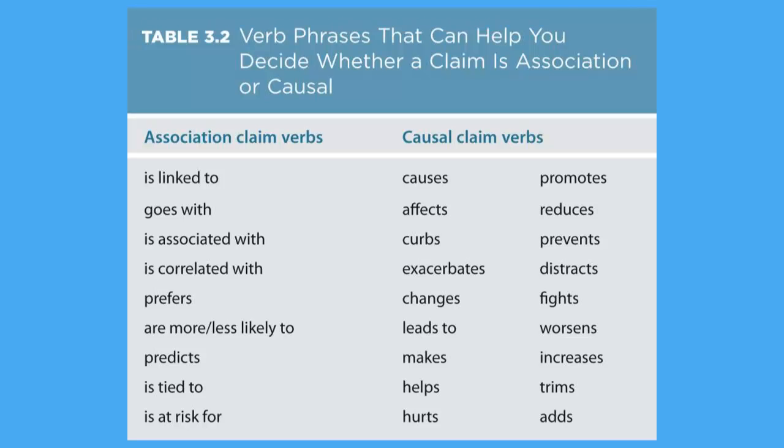We've met, hopefully, those three criteria that I just talked about. So then we can say variable A causes variable B, it affects variable B, curbs, exacerbates, changes, and so on and so forth. So again, association claims are just a relationship between two variables. Causal claims are taking it a step further, saying that we've met those three causal criteria. We have covariation, we have temporal precedence, and we have internal validity. So then we can actually say variable A is causing change in variable B.